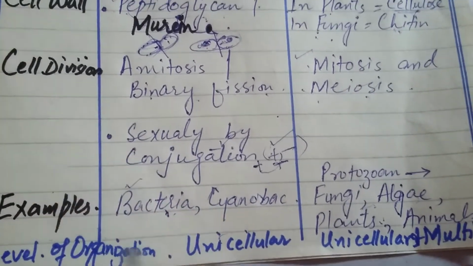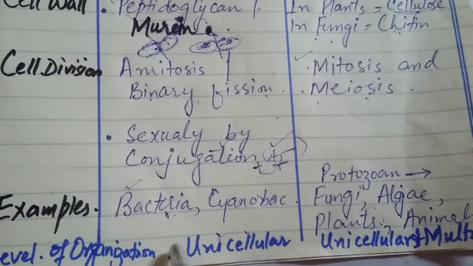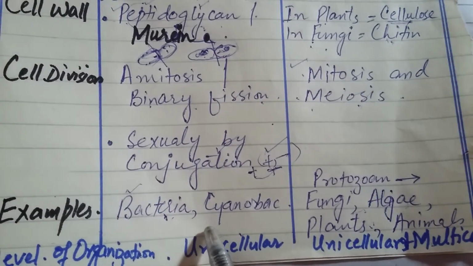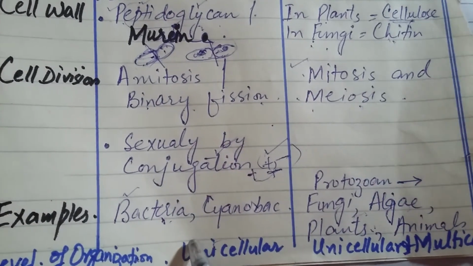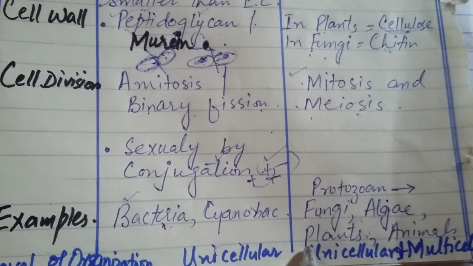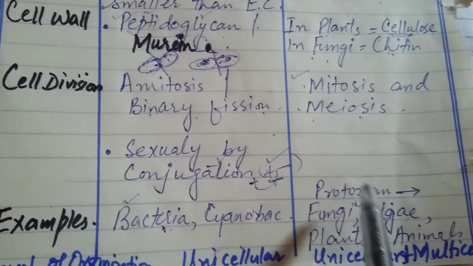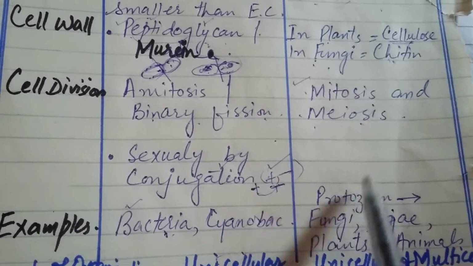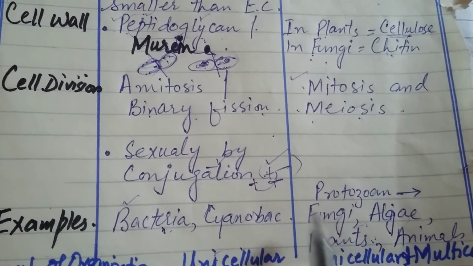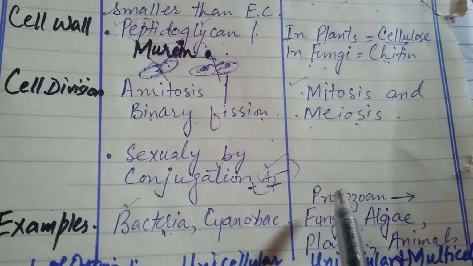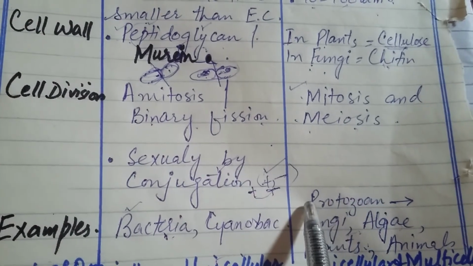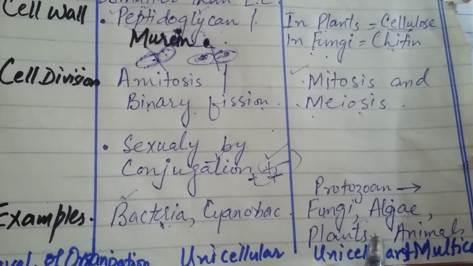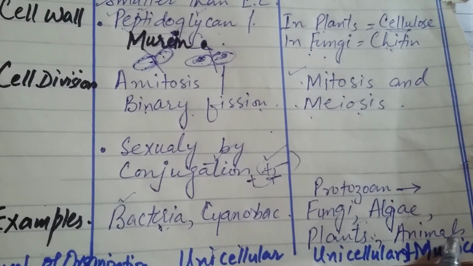The level of organization is unicellular in prokaryotes. They are made up of only one cell, right? While eukaryotes are unicellular as well as multicellular, like protozoans, right? Amoeba, paramecium, volvox, they are unicellular organisms. In volvox there is colonial organization, but they are unicellular, made up of only one cell, and multicellular like plants, fungi, animals, and all that. So they are unicellular as well as multicellular.